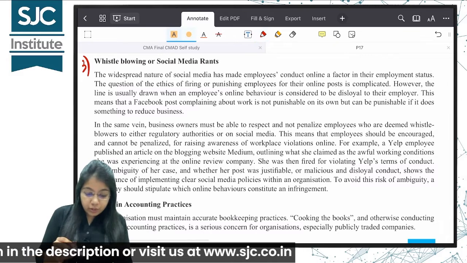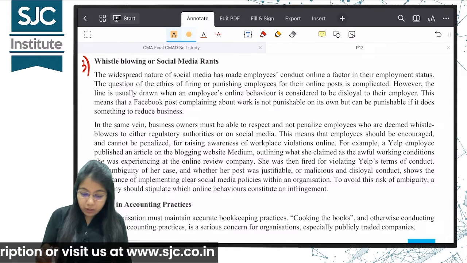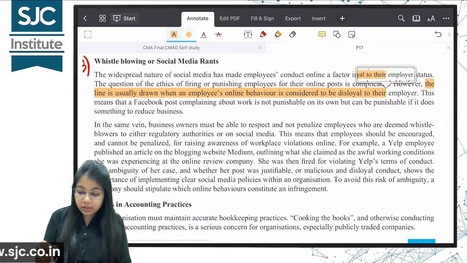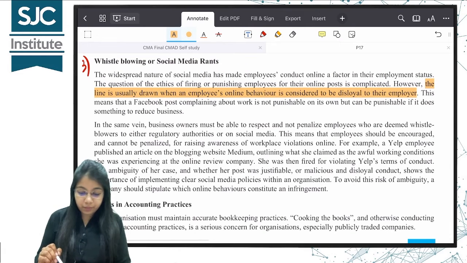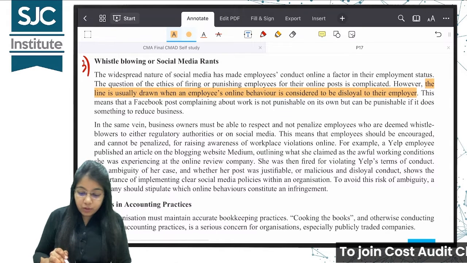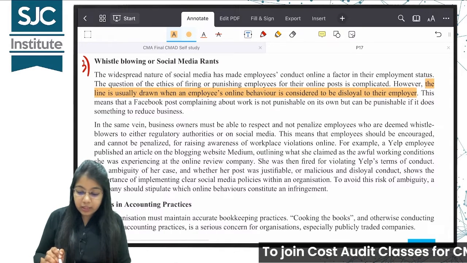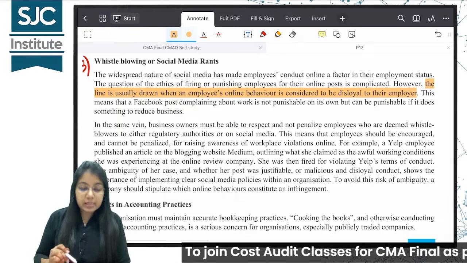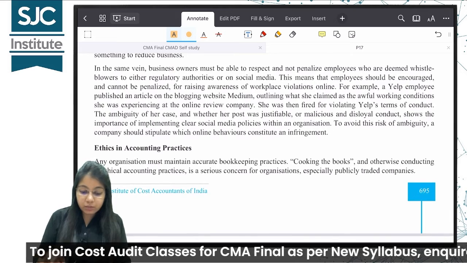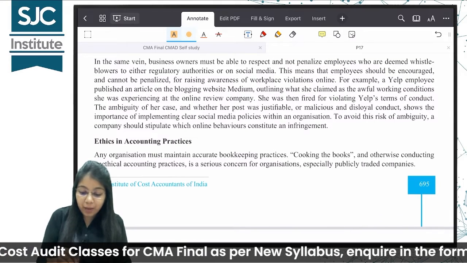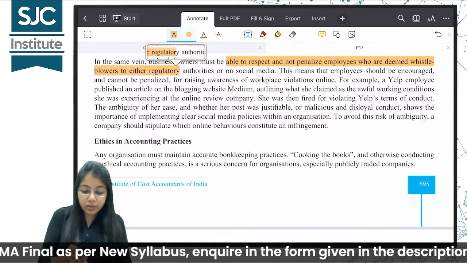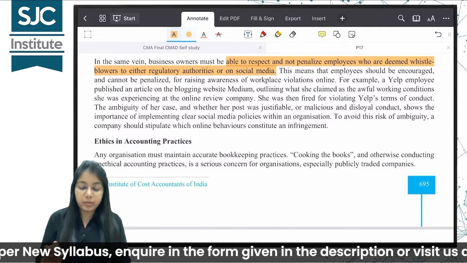I would just like to mark a few lines here. The line is usually drawn when an employee's online behavior is considered to be disloyal to their employer. This means that a Facebook post complaining about work is not punishable on its own but can be punishable if it does something to reduce the business. In the same vein, business owners must be able to respect and not penalize employees who are deemed as whistleblowers to either regulatory authorities or on social media.